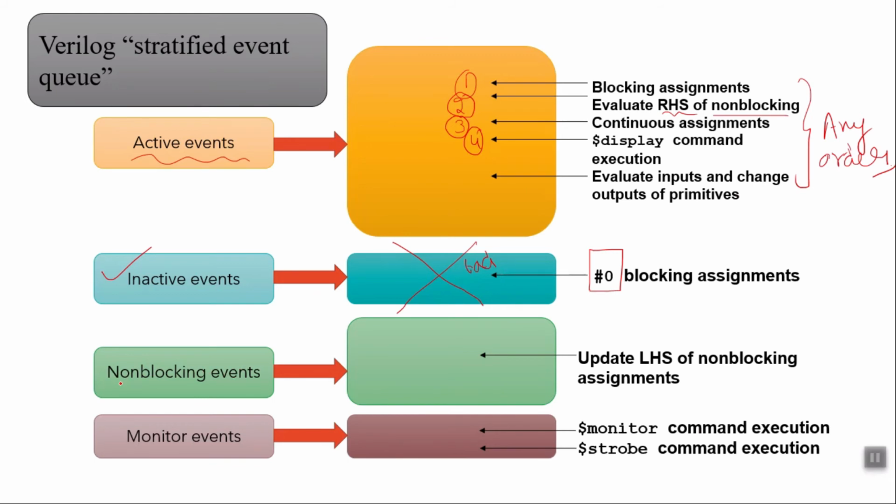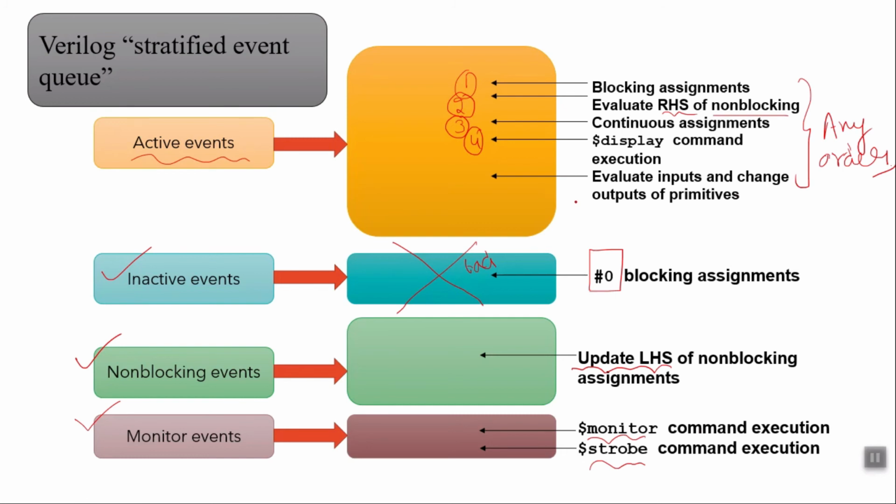Now the third event is the non-blocking event. In this region, all the left hand sides of the non-blocking assignments will be updated. It is a two-step statement: the right hand side will be evaluated in the active event and the left hand side will be updated in the non-blocking event. And finally the fourth event is the monitor event. Here our monitor and strobe commands will execute. So in this way, all those things will be executed in the current simulation time.